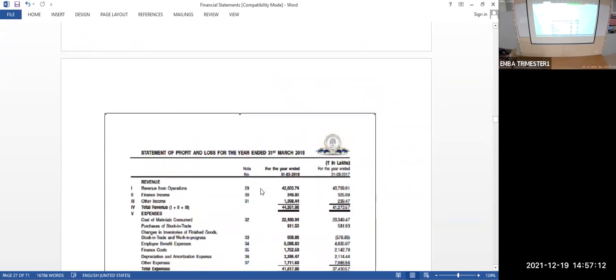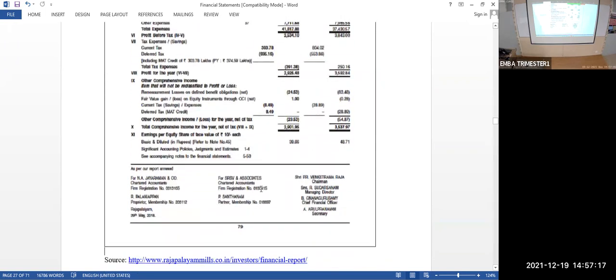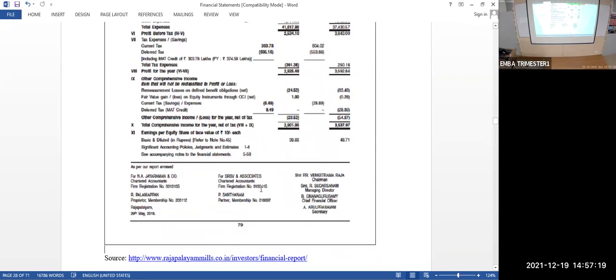Next, you see, this is the profit and loss account of the same company. After preparing this, it needs to be audited. Look at this, it has been audited. The chartered accountant has signed here, as per our report, stating the balance sheet gives a true and fair view of the company. They have to check and sign. After this sign is done, only then it becomes the official balance sheet of the company. Until that time, it is just a draft.